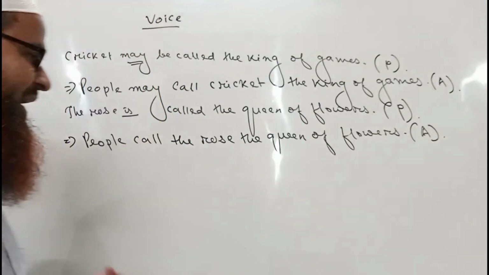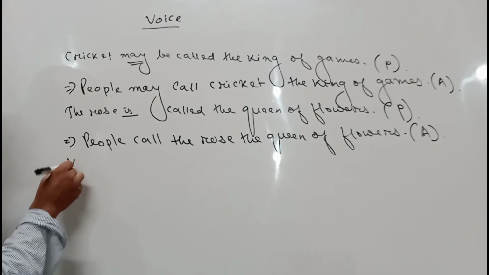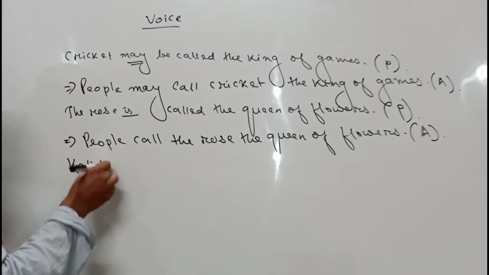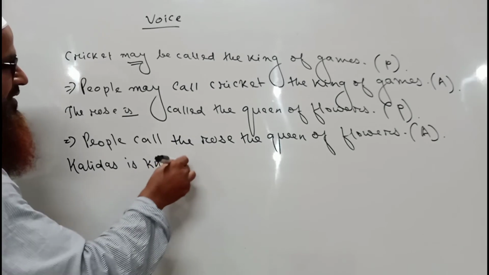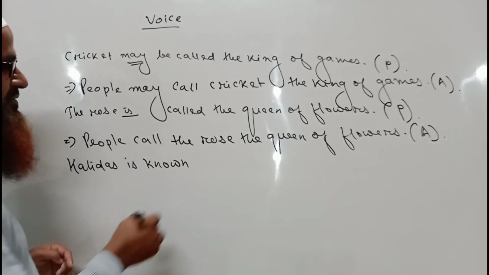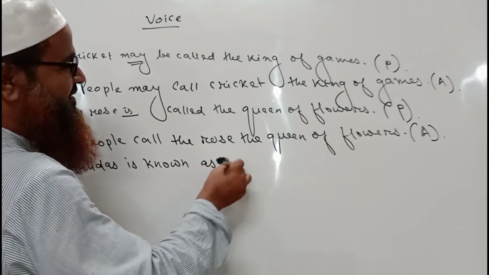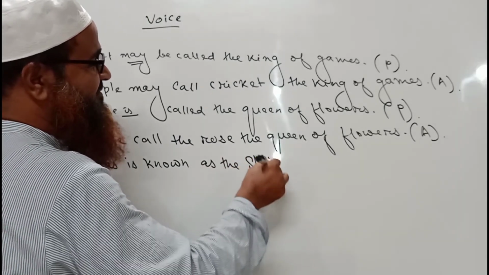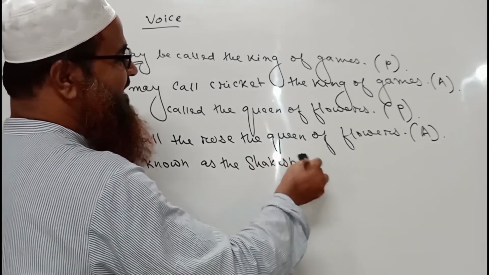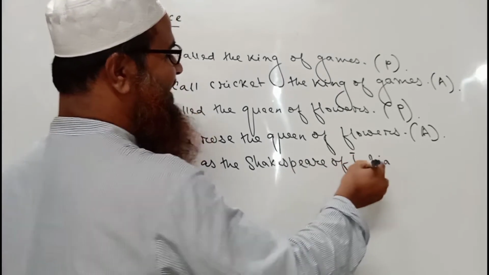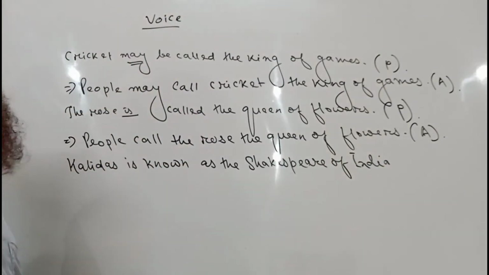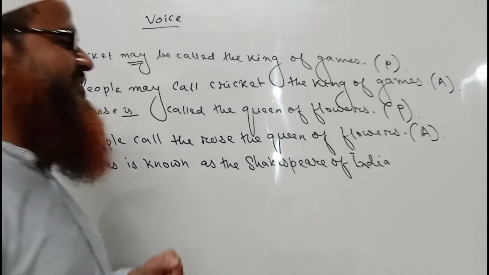Okay. So I am writing another sentence. Kalidas is known as the Shakespeare of India. So this is a fine sentence where we have made a comparison between Kalidas and Shakespeare.